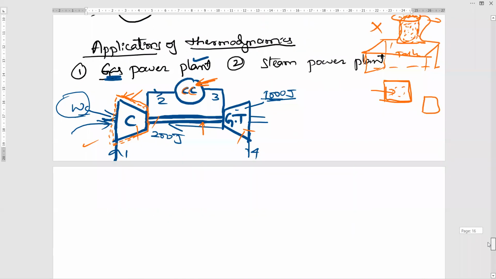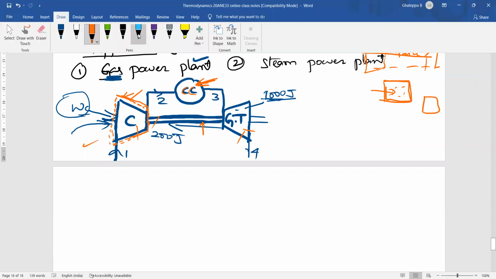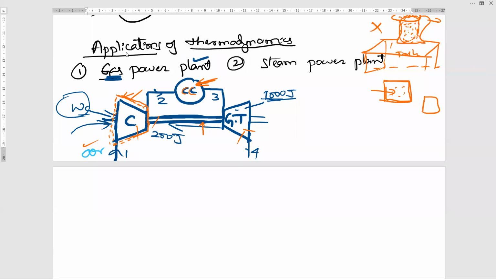Now, first in the compressor, what is the input energy? What is the output energy, my dear student? For the compressor, input is air, sir. Yes, input working fluid is air. Correct, working fluid. Air is not an energy.